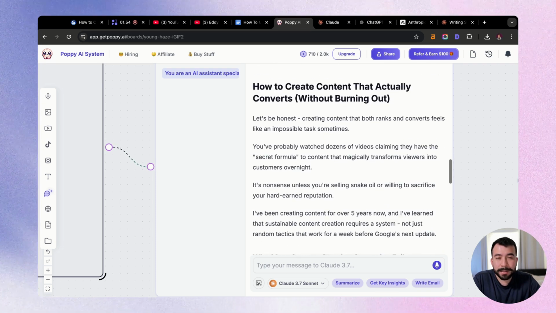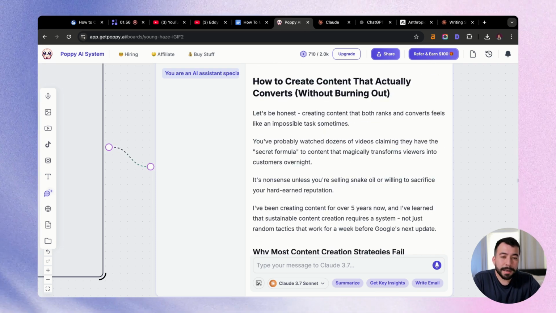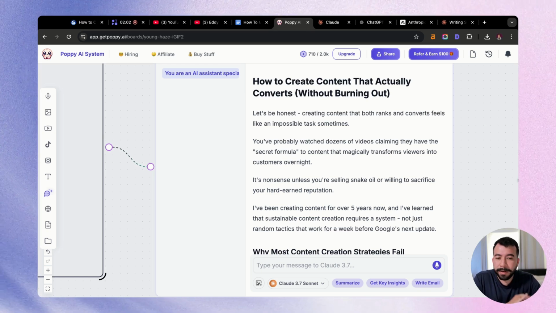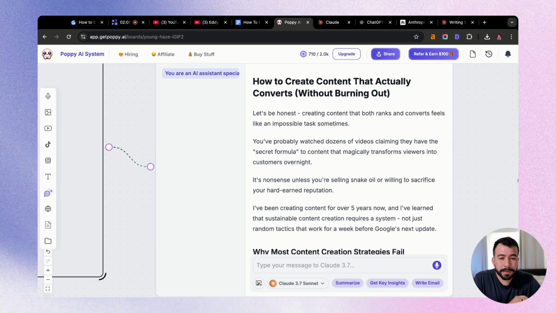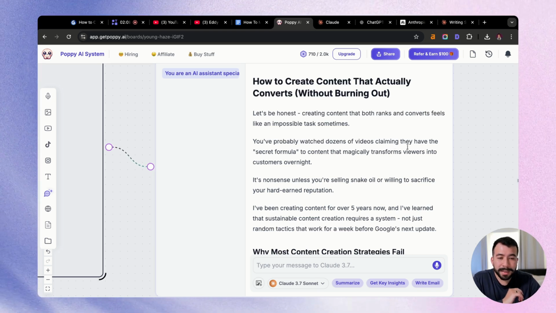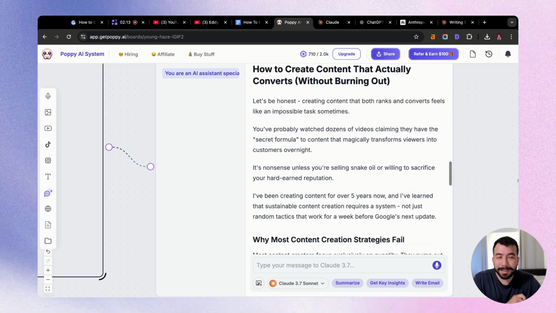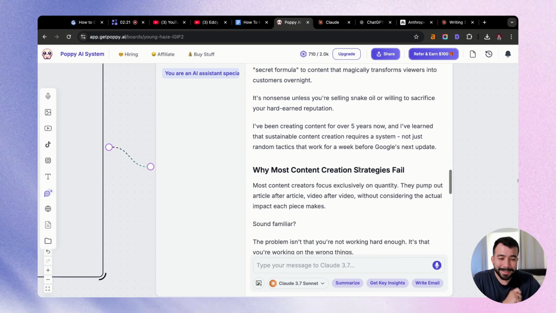So here is a sample script. How to create content that actually converts without burning out. And remember, this is just a rough draft. So it's saying, let's be honest, creating content that both ranks and converts feels like an impossible task sometimes. You've probably watched dozens of videos claiming they have the secret formula to content that magically transforms viewers into customers overnight. Wow, so that is really good.